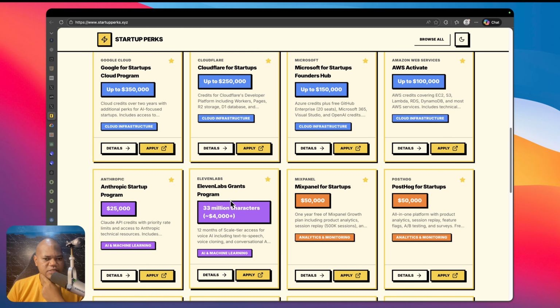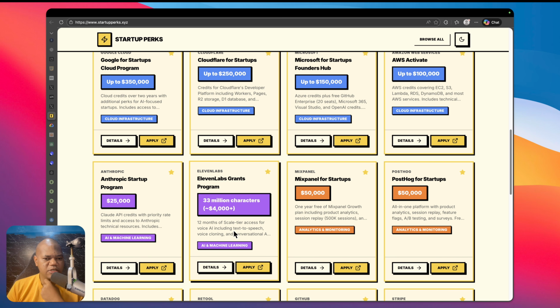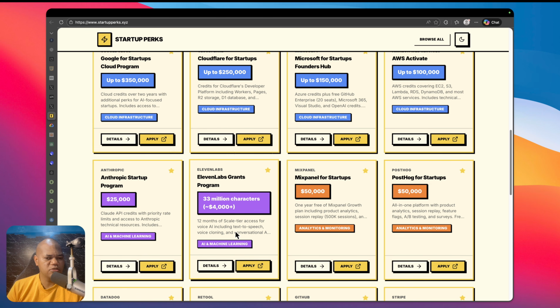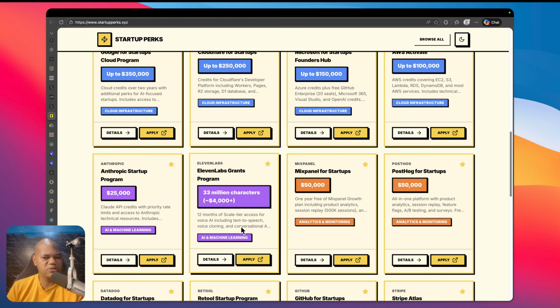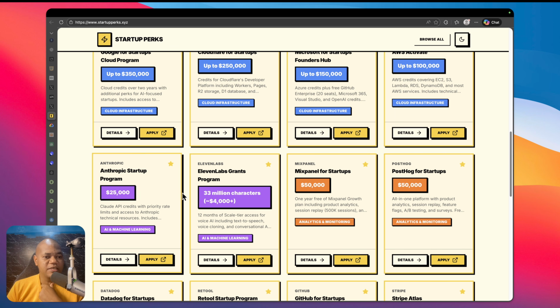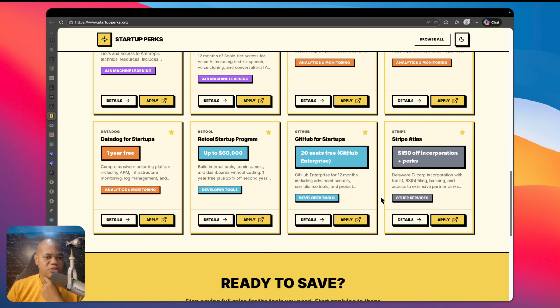This one I would like as well, 11 Labs, because they offer top tier text to speech. So you definitely use this if you want to automate, let's say, video creation and you want top-notch voiceover. So 11 Labs. There is Anthropic. This one is good as well. Claude is expensive to use, so I would definitely want some API credits and stuff like that. So altogether, this is a good resource.